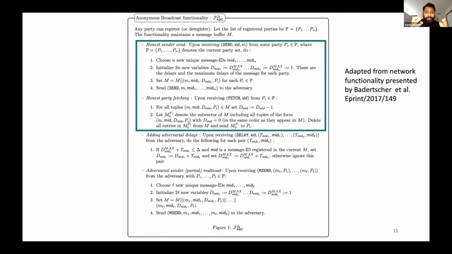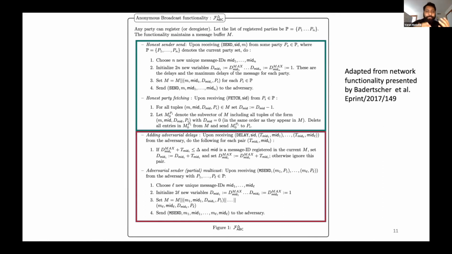And any other party should be able to fetch this message from its own local buffer once it has been added to the buffers. But to model the real network, and to model what an adversary can do in the real world, I also have this as a part of the broadcast functionality.